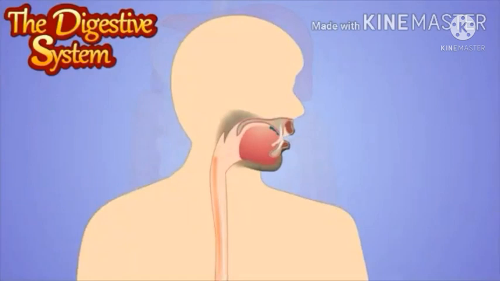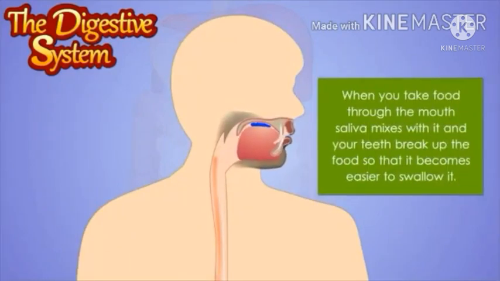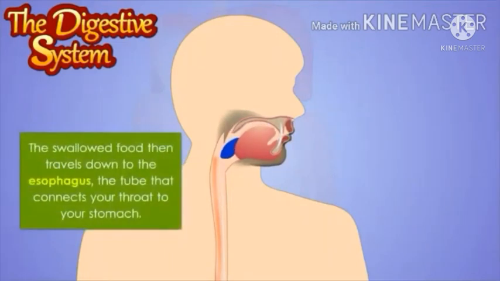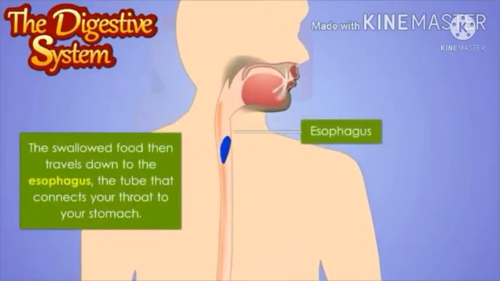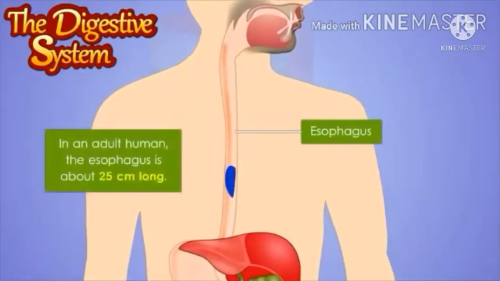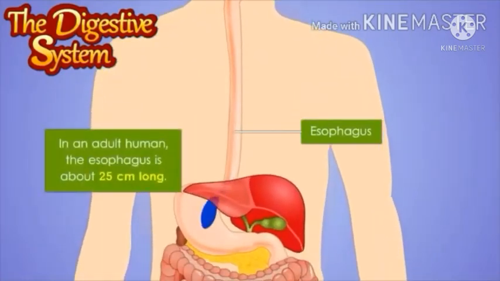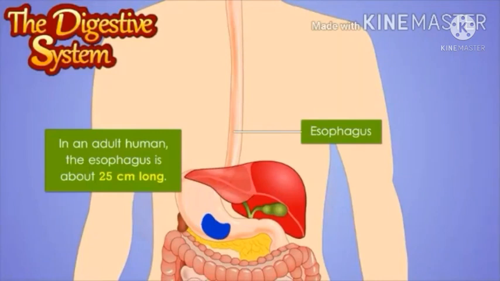The mouth is the first part that begins the process of digestion. When you take food through the mouth, saliva mixes with it and your teeth break up the food so that it becomes easier to swallow. The swallowed food then travels down to the esophagus, the tube that connects your throat to your stomach. In an adult human, the esophagus is about 25 centimeters long.